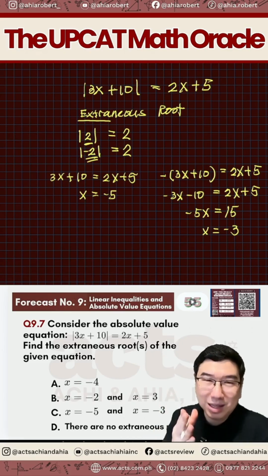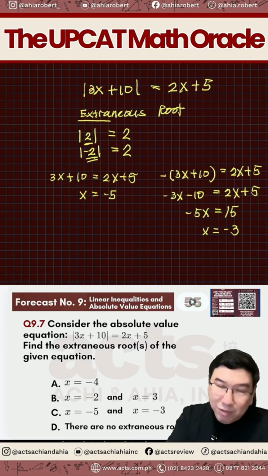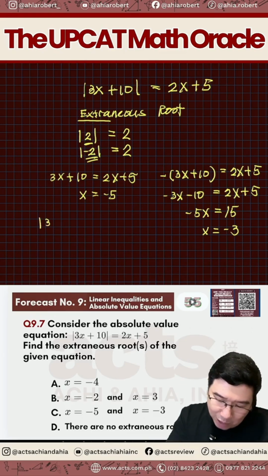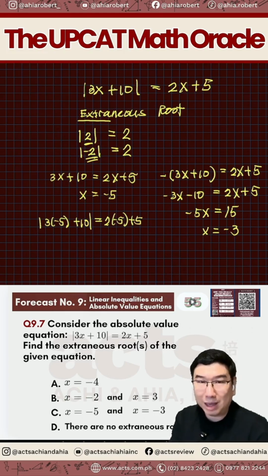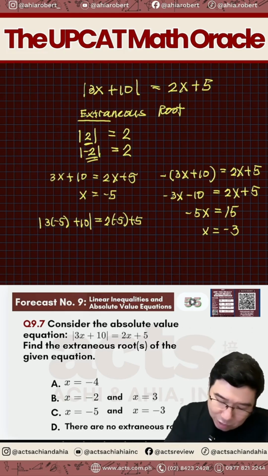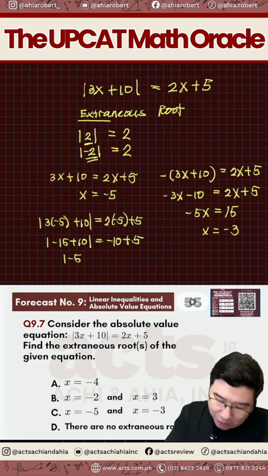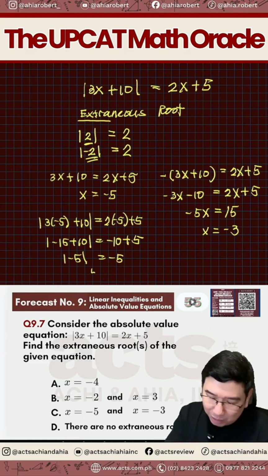Pero are both candidates really valid? We have to verify. So let's start with negative 5. Pag pinag-in natin si negative 5 to the original equation, anong lalabas? So we will see that the absolute value of 3 times negative 5 plus 10 equals 2 times negative 5 plus 5. Magiging equal ba yung left side at right side of the equation? Let's verify. So that will be equals to negative 15 plus 10 is equals to negative 10 plus 5. So that will give us the absolute value of negative 5 equals negative 5. So what's the value of the absolute value of negative 5? That's positive 5. And 5 is not equal to negative 5.